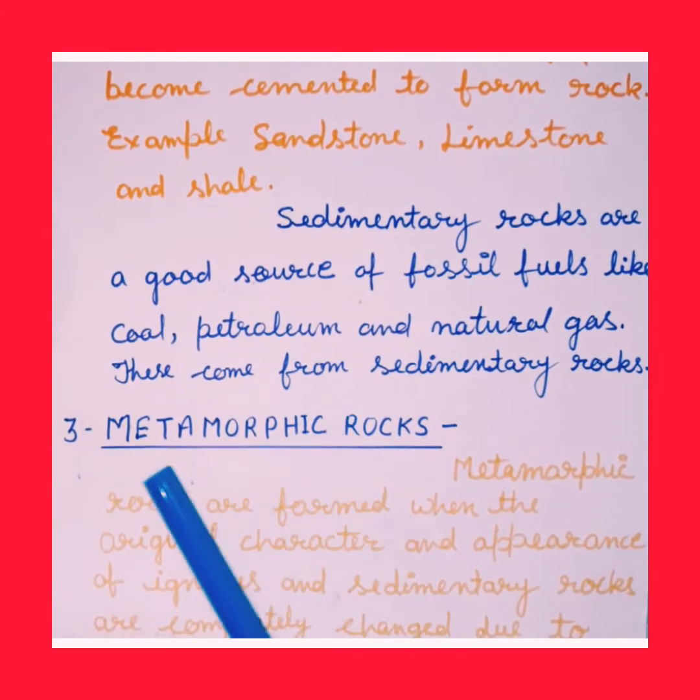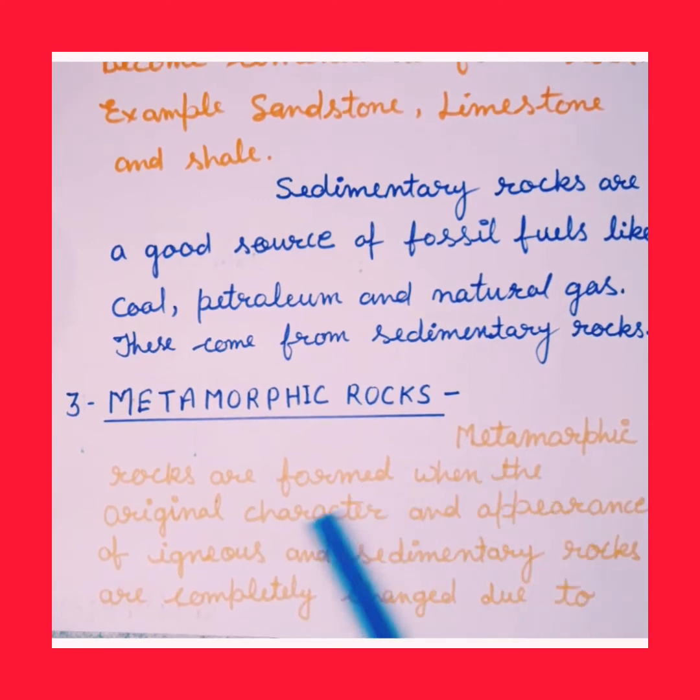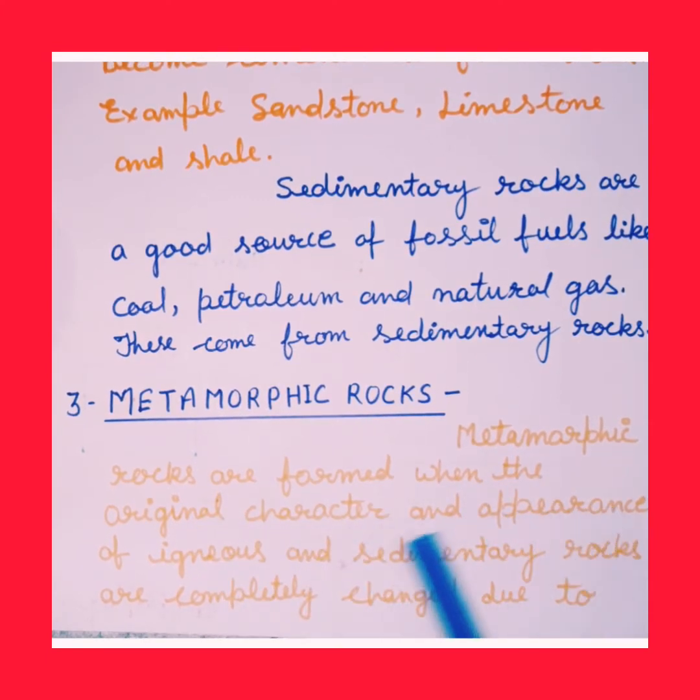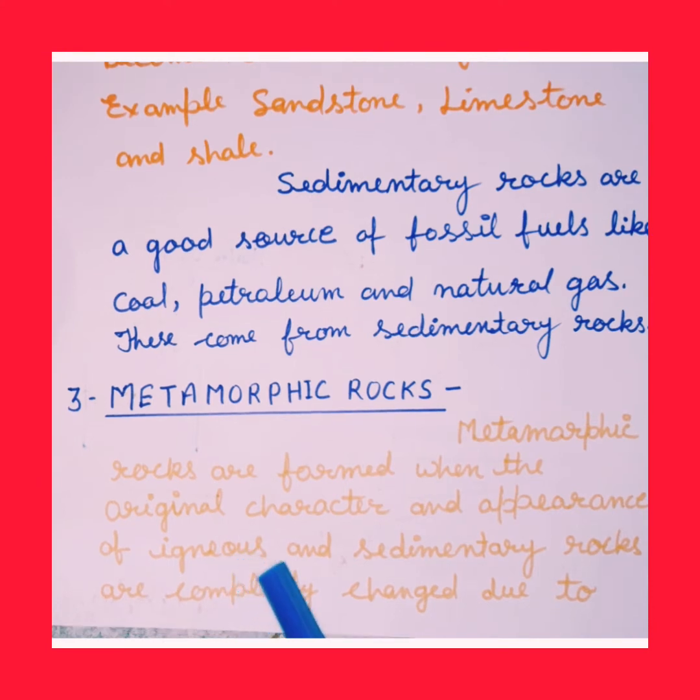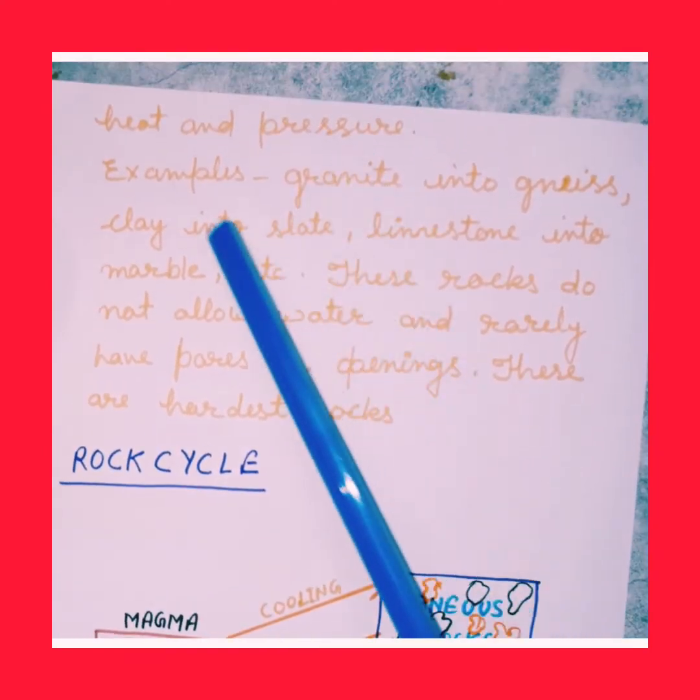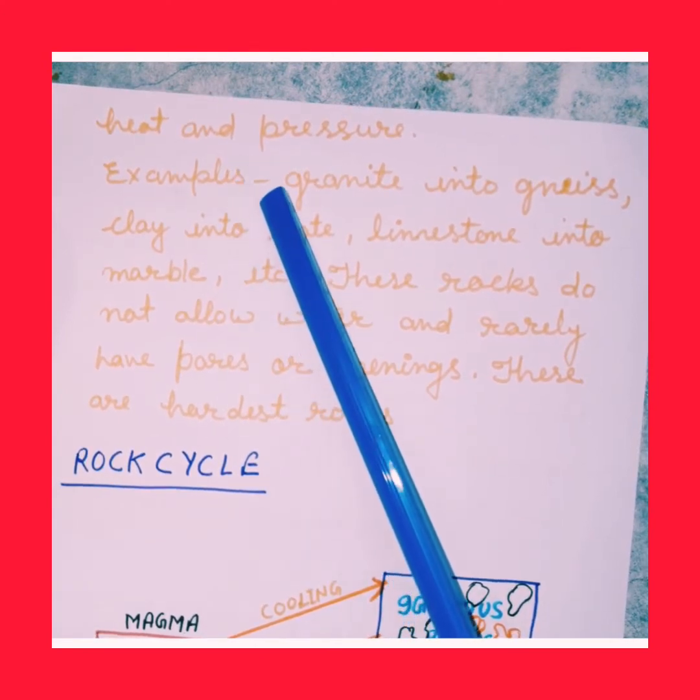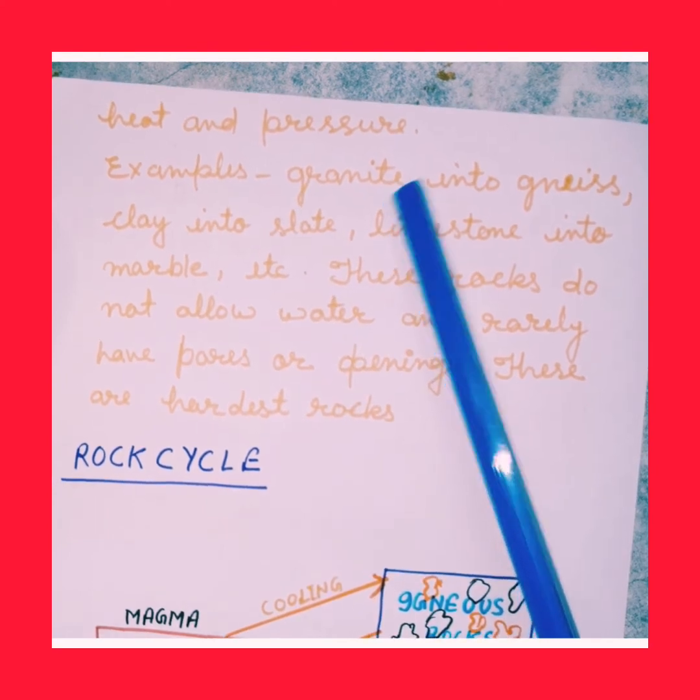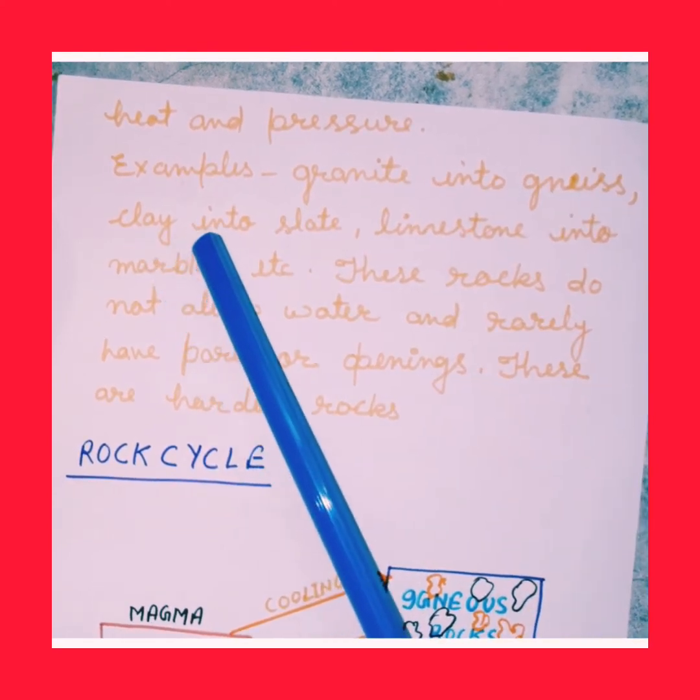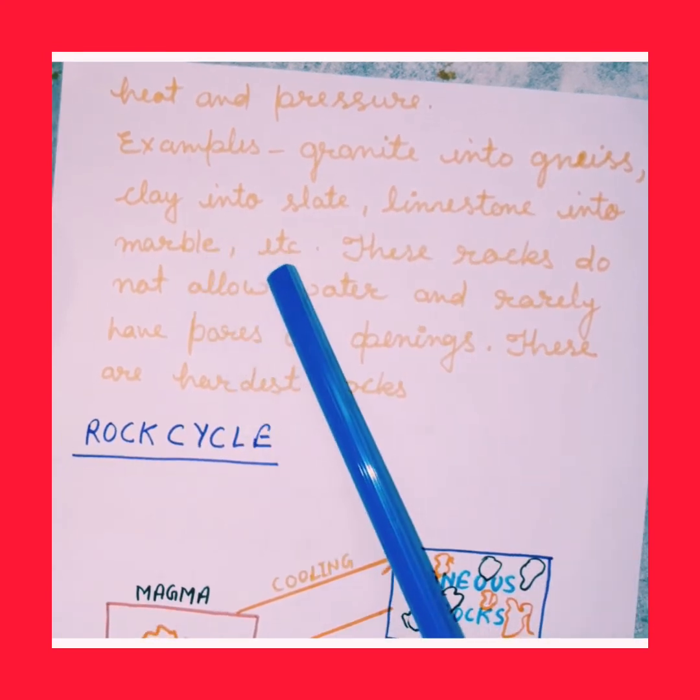Number 3 is metamorphic rocks. Metamorphic rocks are formed when the original character and appearance of igneous and sedimentary rocks are completely changed due to heat and pressure. The examples of metamorphic rock are granite is changed into gneiss, clay is changed into slate, limestone is changed into marble, etc.